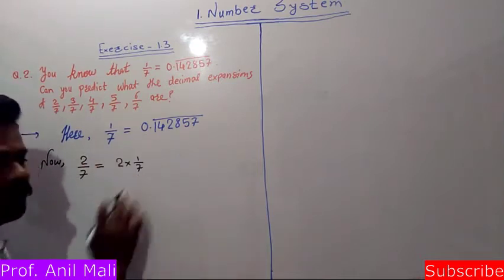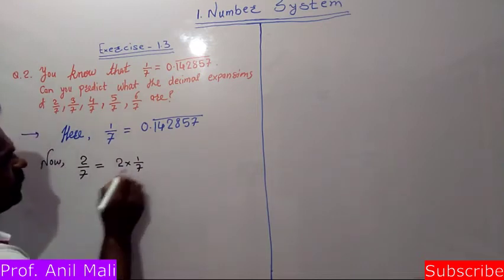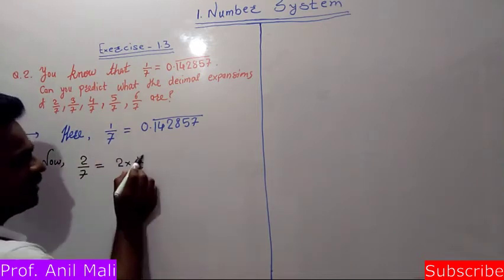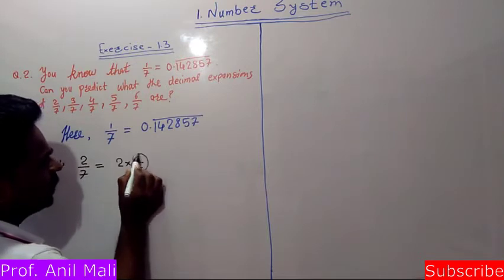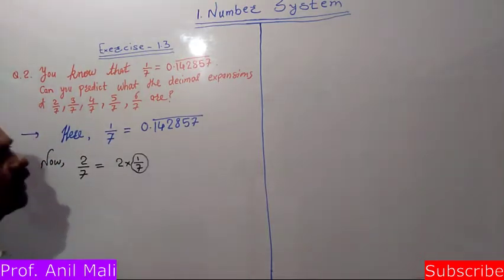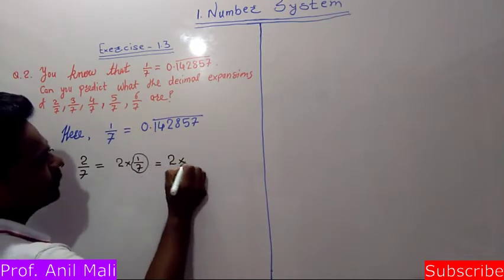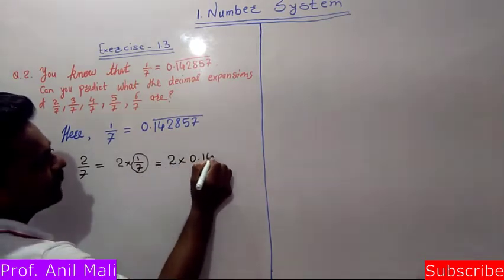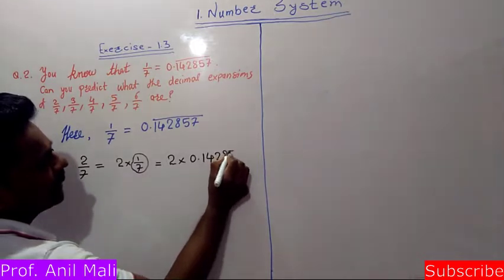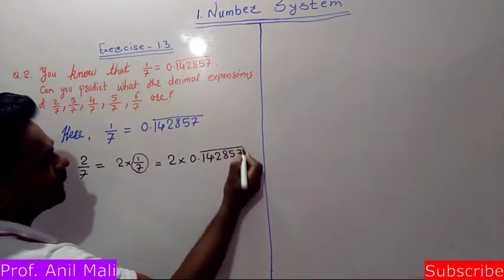So 2 into 1 by 7. We know the value of 1 by 7, 0.142857 bar, so it is equal to 2 into 0.142857 bar.